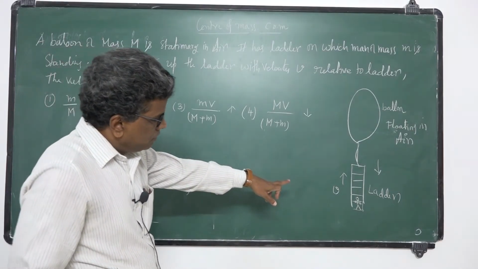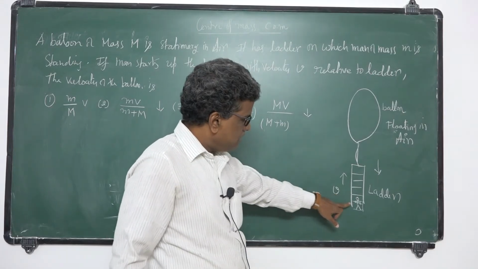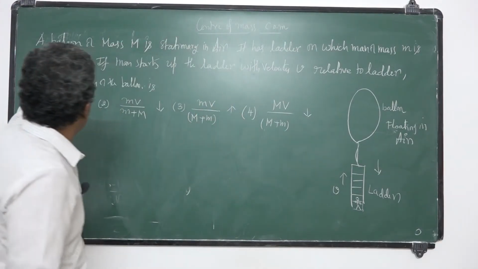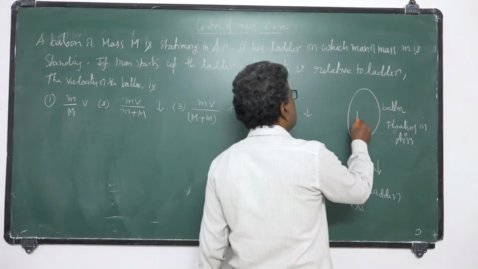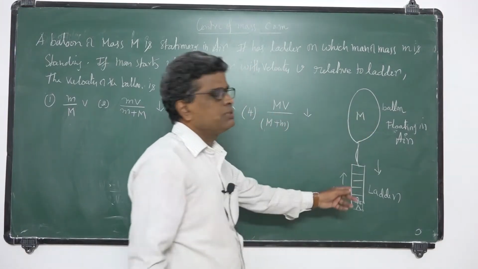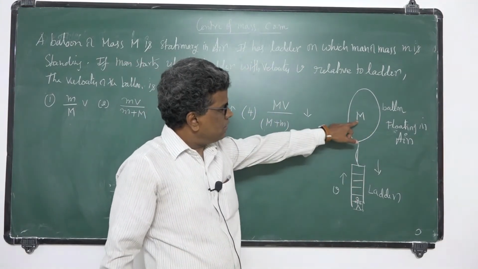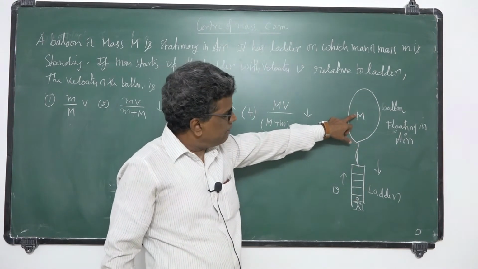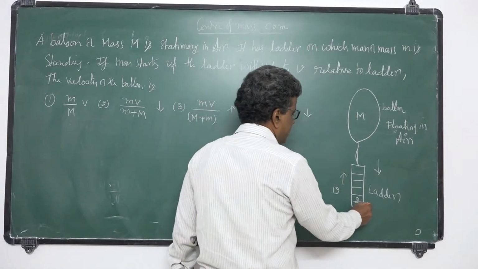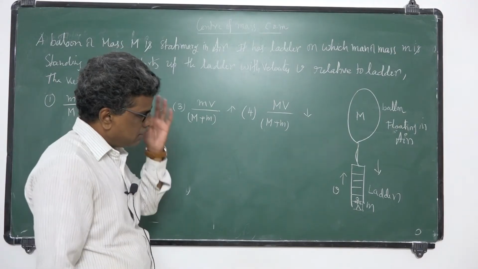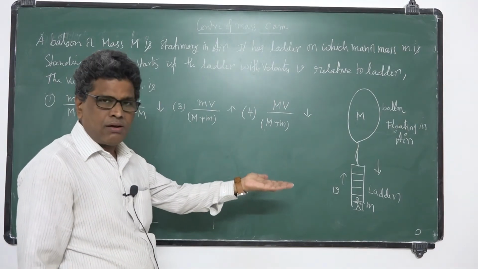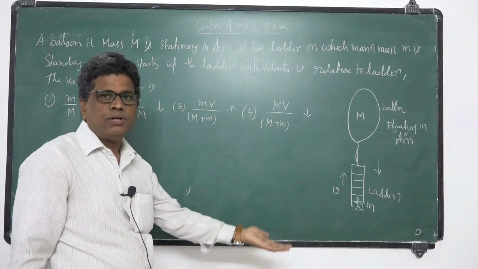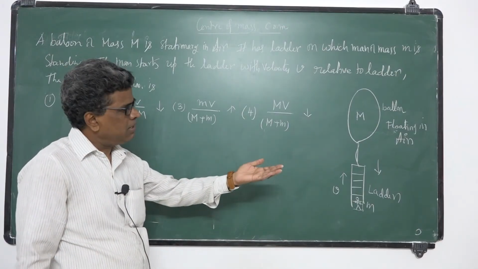As the man moves up with velocity v, the balloon of mass M, the total mass including the ladder and the balloon, moves down. The mass of the man is m. There is no external force here. As the person moves up the ladder, the system comes down, because the center of mass remains at rest.